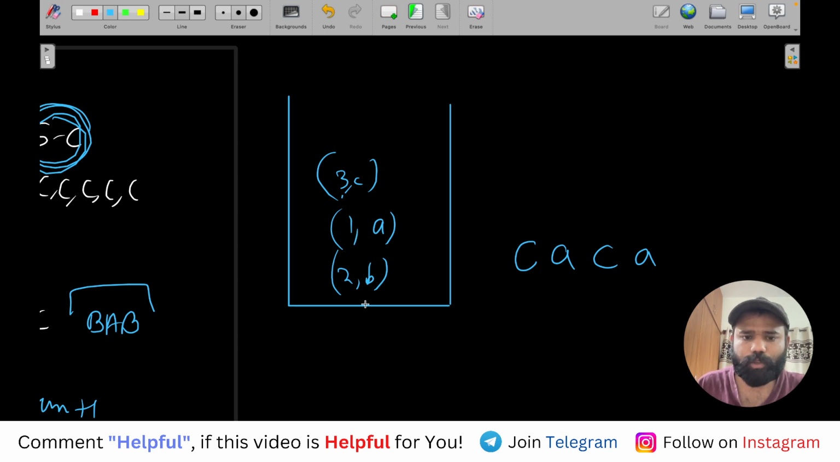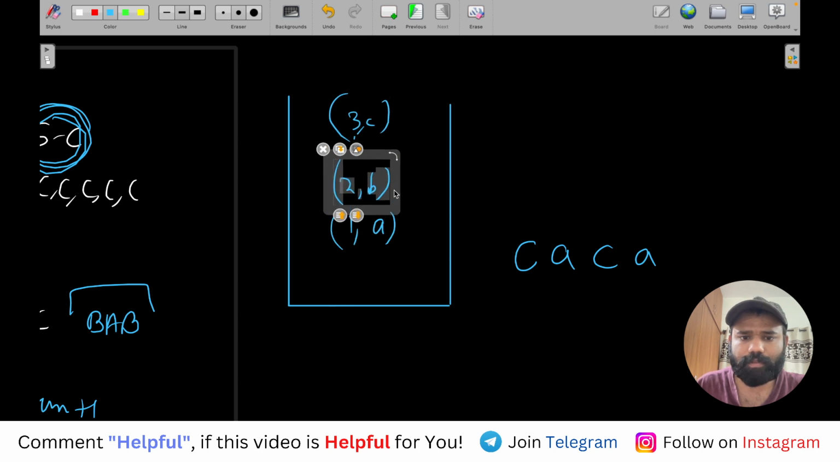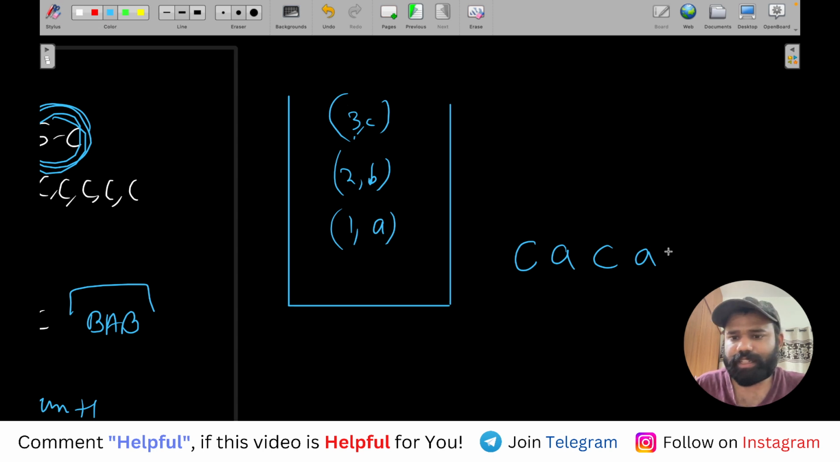Okay, and now you can see this B will come up. Now again I will take a C. Okay, this will also become 2. Okay, then I will take a B, right, and so on. So this is how we can actually take.